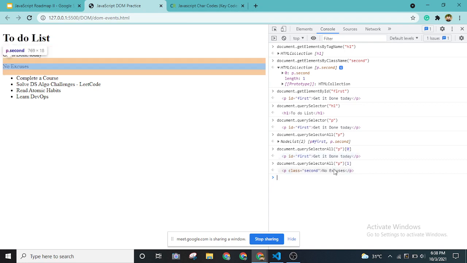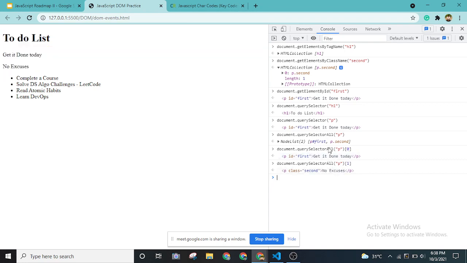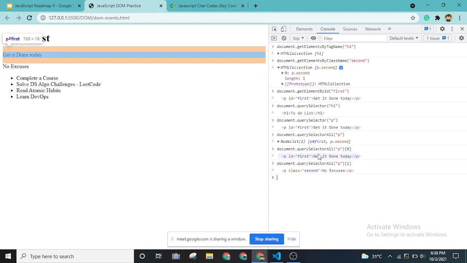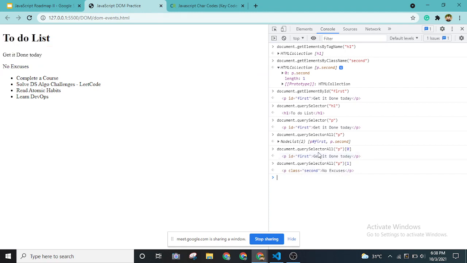Most of you will be aware of the array. What is an array, right? An array is like a group of similar elements that we will be storing in memory, and we will be using zero indexing, right? The first element has an index 0, and 1 and 2 and so on. So that's why, as you can see, when I used 0 with bracket notation, I got the first tag, and when I used 1, I got the second tag.